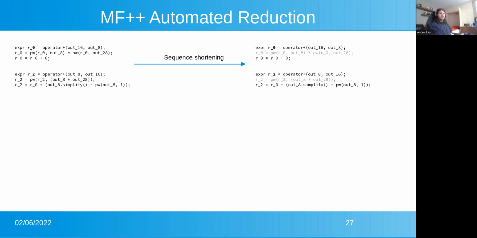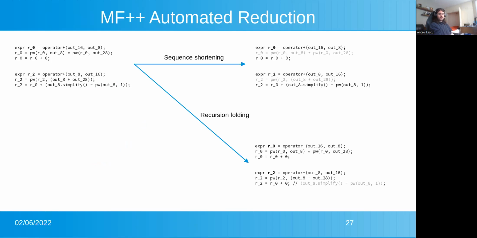is sequence shortening. So for example, here we have R0 and R2 obtained by a sequence of 3 operations. We can simply remove the middle operation, for example, so that they're both produced only by 2 equivalent operations. And recursion folding, as I showed in the example of how we recursively generate D0 in R2, we can simply undo that recursion and know that we started from a 0 to obtain that, to again simplify this.